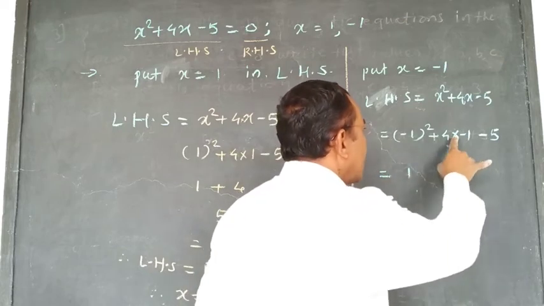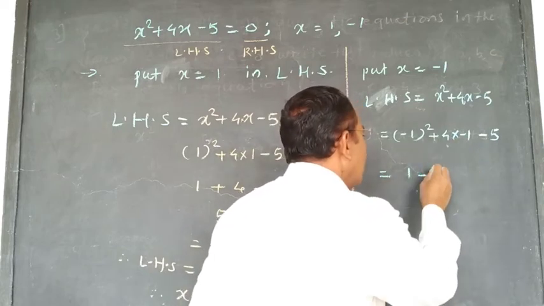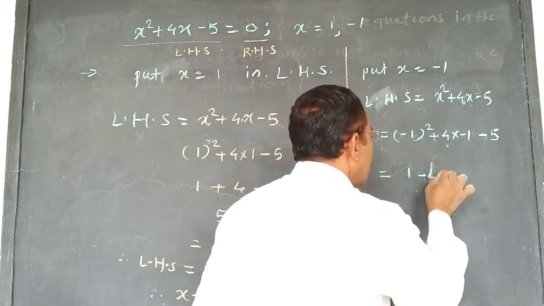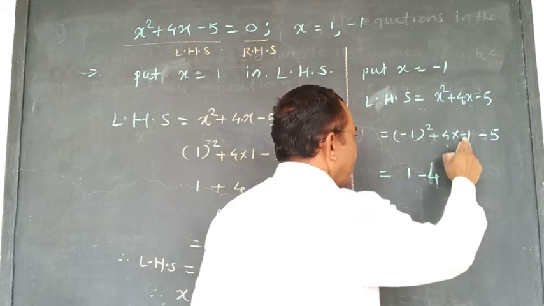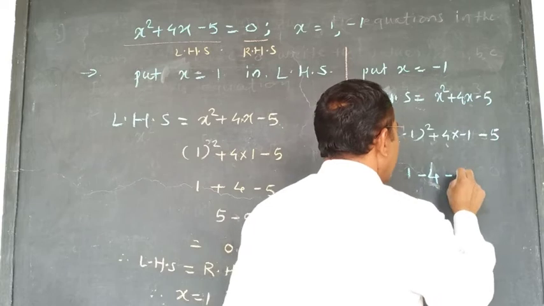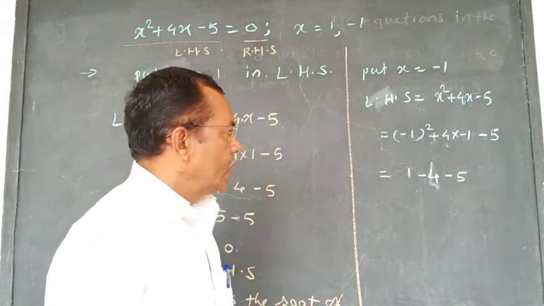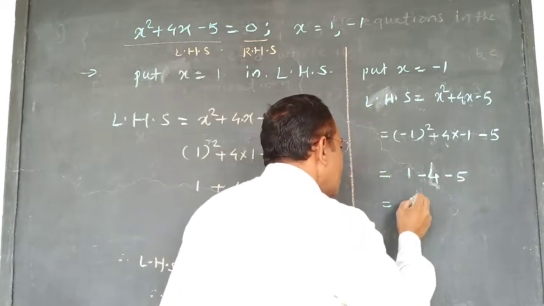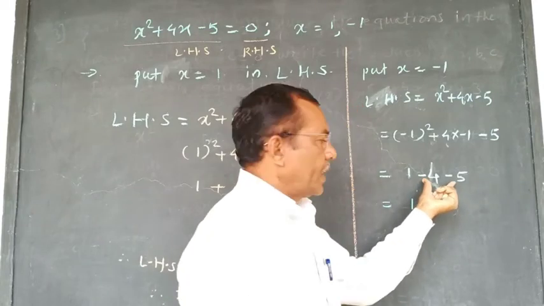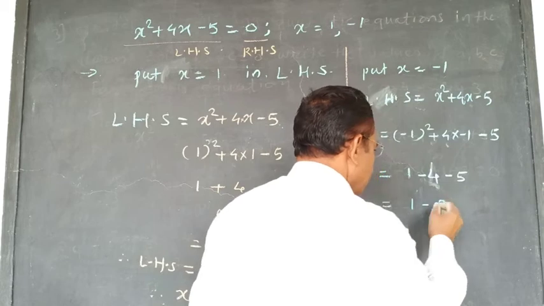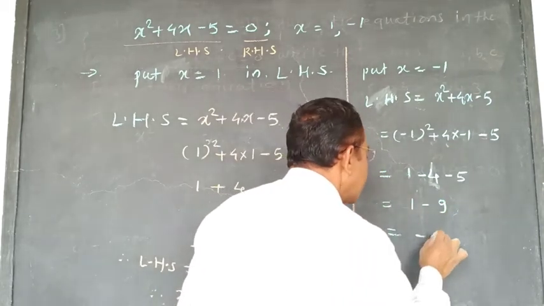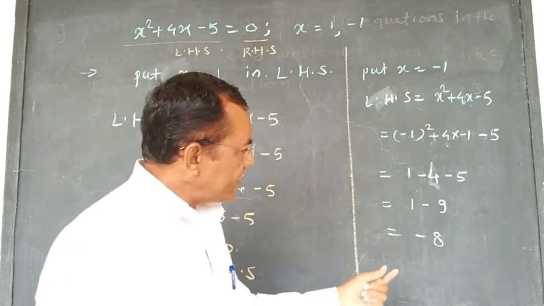This plus into minus becomes minus, and 4 into 1 that is a 4. This plus minus and 4 into 1 is 4, and here -5. Now this is equal to 1 - 4 - 5, that is -9. And 1 minus 9 is equal to -8. Okay, it is the LHS.